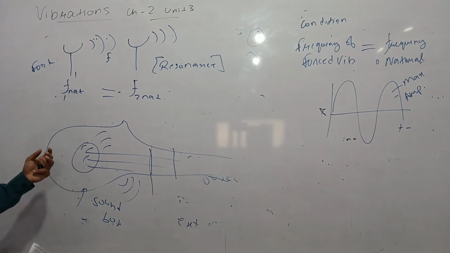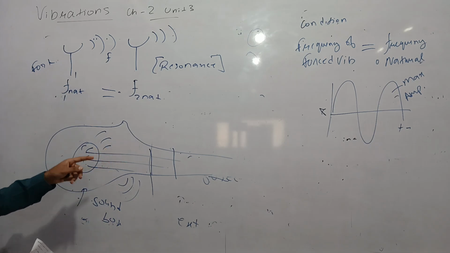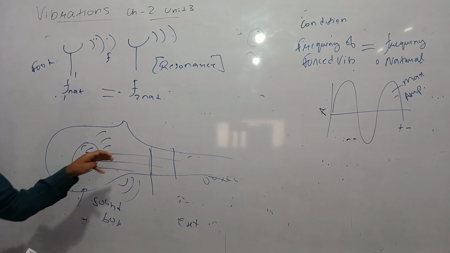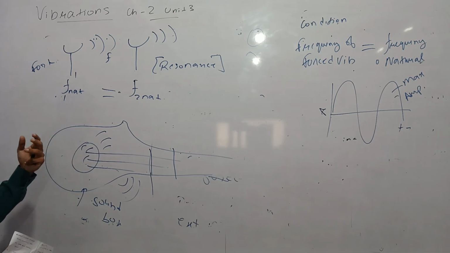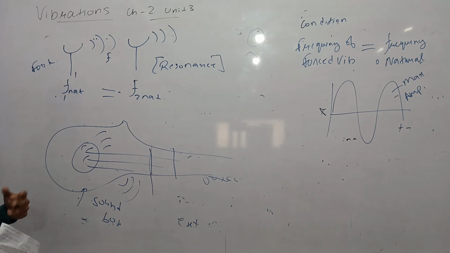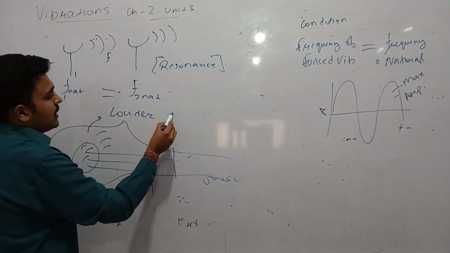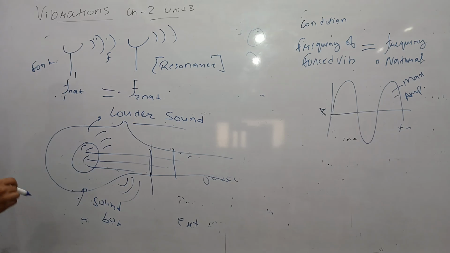The sound box is made in such a way that the natural frequency of the strings becomes equal to the natural frequency of the air particles inside the box. So the air particles start vibrating with increased amplitude, and therefore we hear a louder sound, or the sound of the string is amplified.